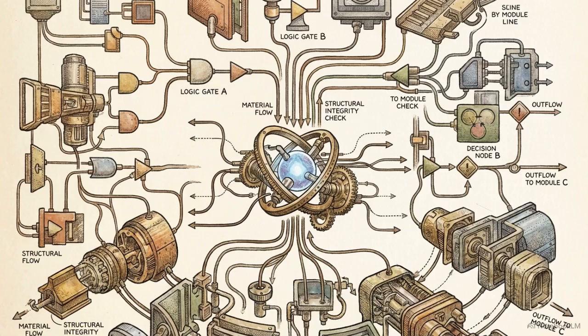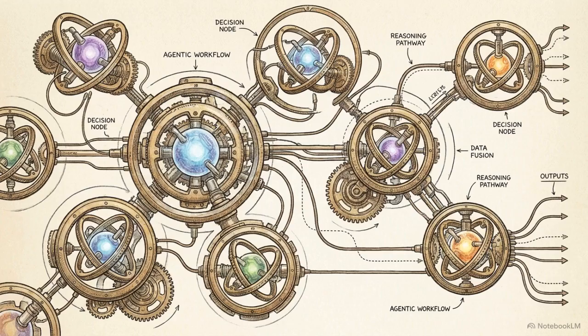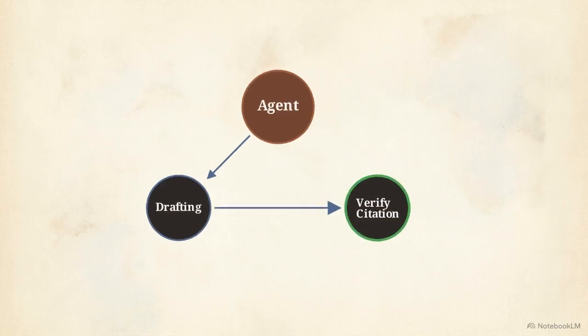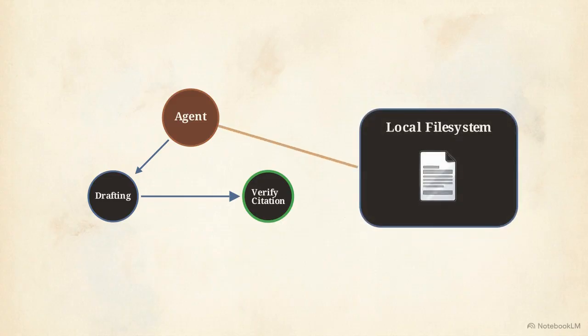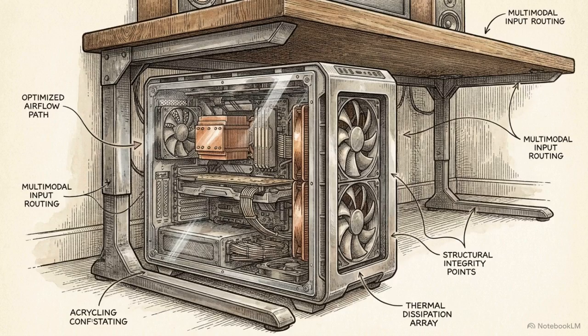Now we build the brain of the architecture. A traditional single-turn chat interface limits deep research because it forces the user to manually prompt every step. We replace that chat interface with LangGraph. This lets us build stateful, node-and-edge agentic workflows. The system maintains a persistent state, allowing the agent to draft, verify citations, and correct itself. We connect this graph to the local environment using the Model Context Protocol, giving the agent tools to search files or execute commands. Local multimodal inputs and stateful logic transition the system into an autonomous reasoning engine.